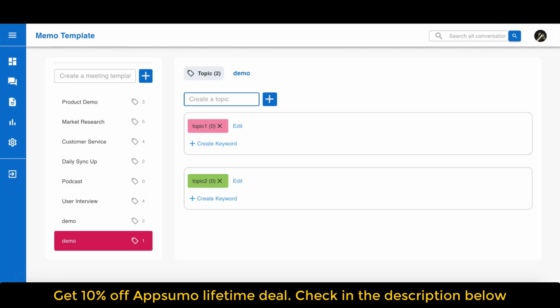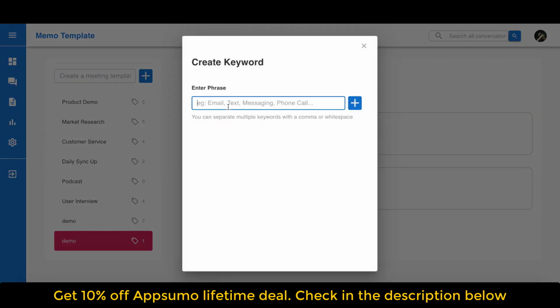When you have a topic, you will see there's an option for you to create keywords. Creating a keyword allows Laxis to better understand your meetings and extract the exact quotations that contain this keyword. Of course, you may not know what keywords you're looking for before your meeting, but you can always come back to your template and add new topics and keywords.